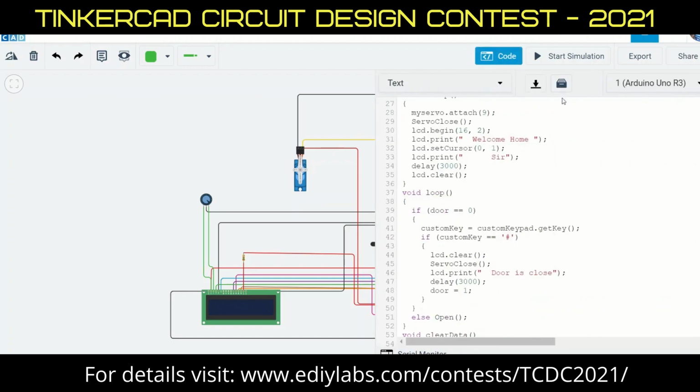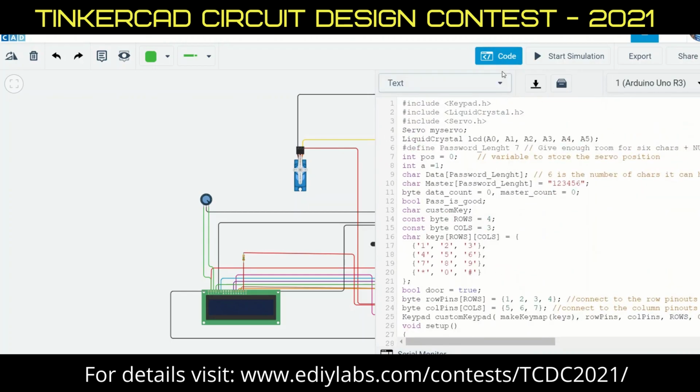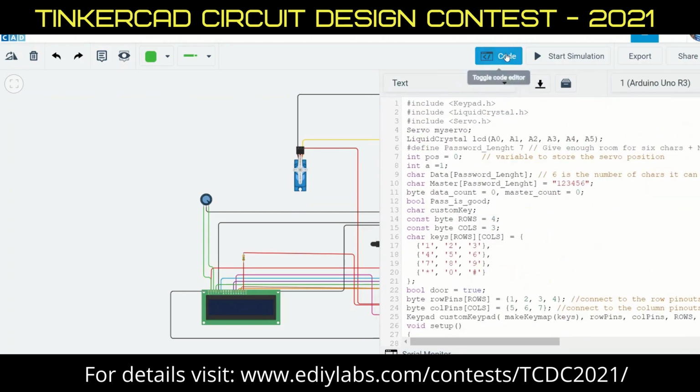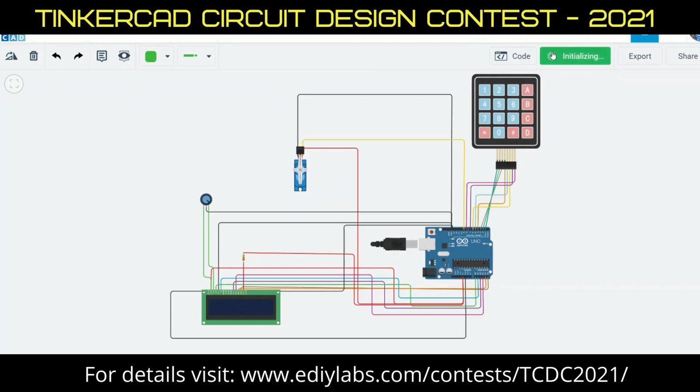So this is my source code. Now without wasting time, let's move forward. As you can see, the servo motor was back to its normal state, that is the door is closed, right? Now on this LCD, as you can see, it says enter the password.